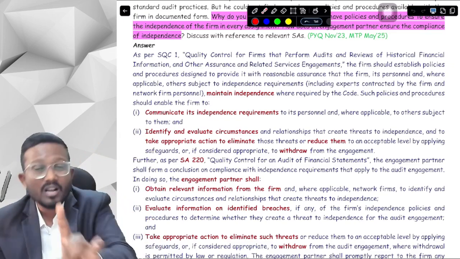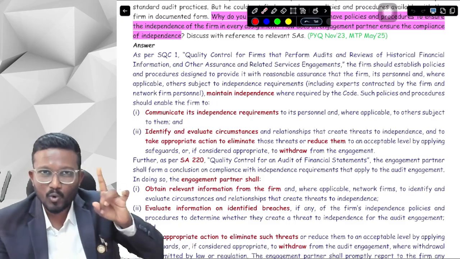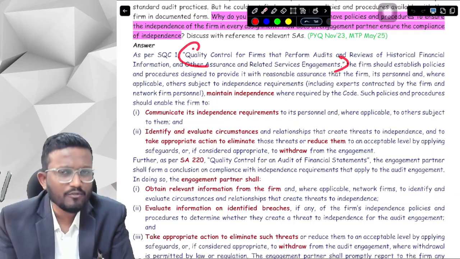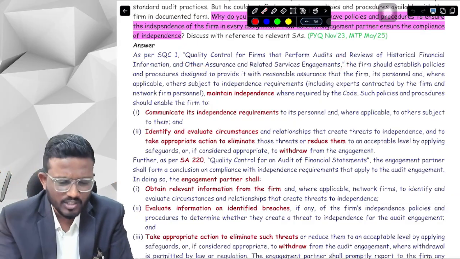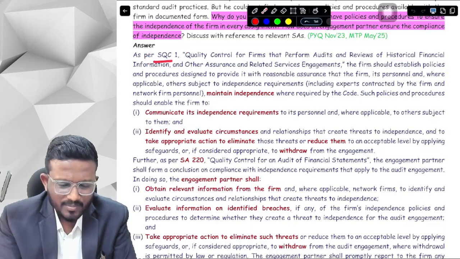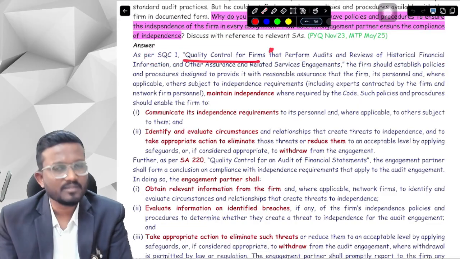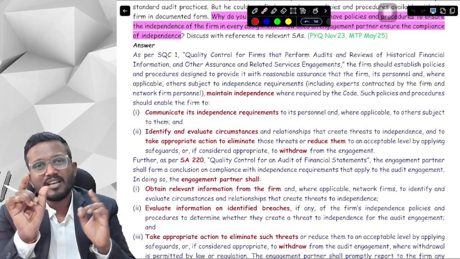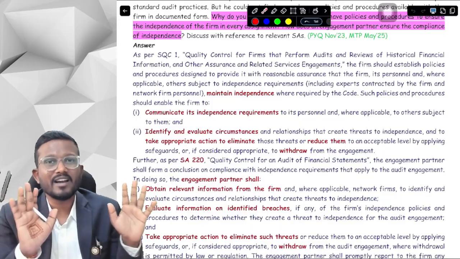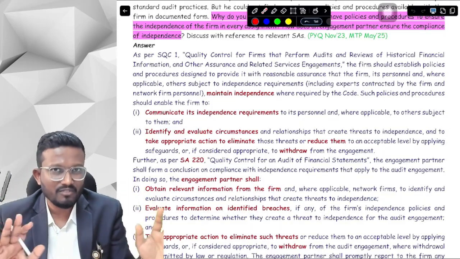If you are sure about the standard number, then only you should quote it. And even if you don't know the full name of the standard, if you know the gist of the standard, suppose for SQC1 you don't know the full name but you know that it talks about quality control, then you can just write as per SQC1, quality control for firms. Even if you know only the gist of the standard, if you write the name or the gist, then it's also fine. But try to write it in the full form only.